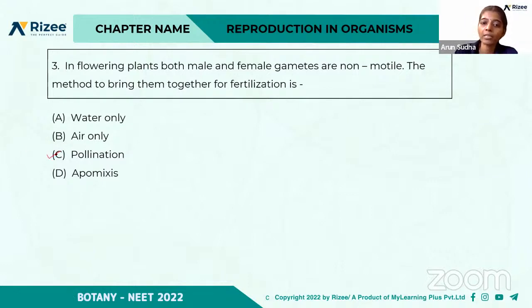That is pollination. So if you see the flowering plants, both gametes are non-motile. So how are they brought together? By pollination, by different agents, it may be either water or air or some animals, so different pollinating agents. They ask for the method, so the method is pollination. And what do you mean by apomixis? Apomixis is the asexual mode, right? So that is not the right answer. So pollination is the right answer. So C is the correct option.